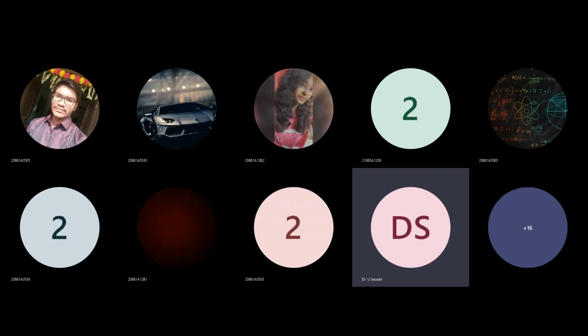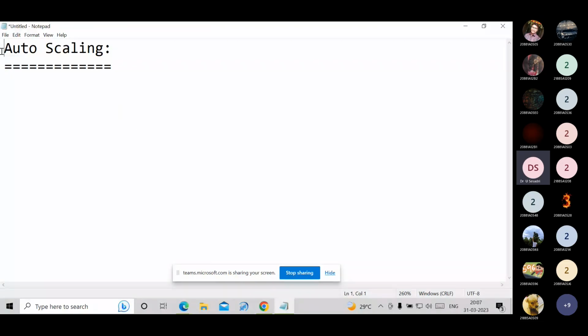For that, what are the steps we have to follow to implement the auto scaling feature?